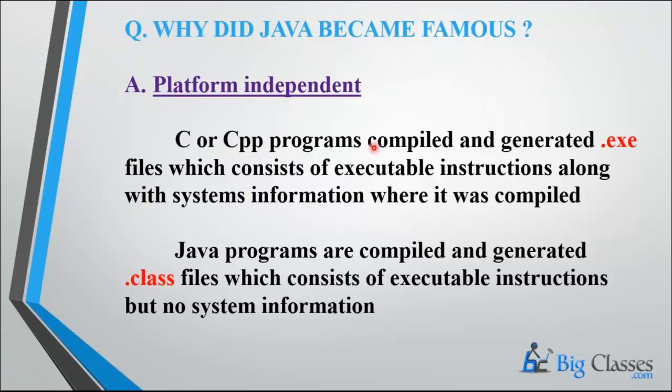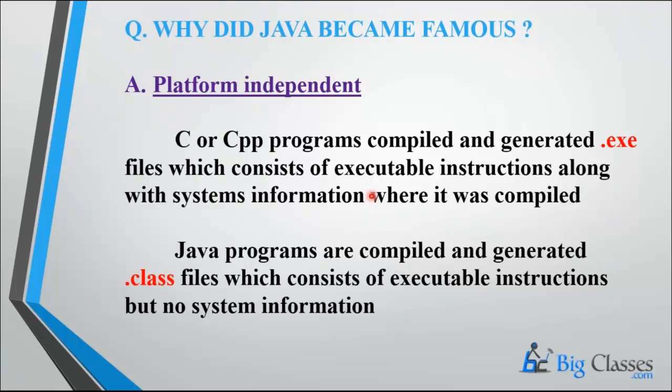See here, C and CPP programs are compiled and directly generate an .exe. This .exe has operating system instructions along with system information. Assume that you are running a C program on Windows XP. The program executes on Windows XP only.